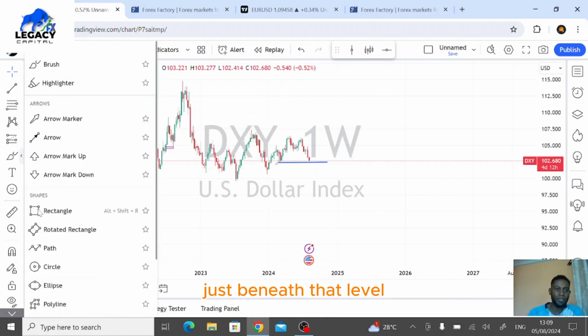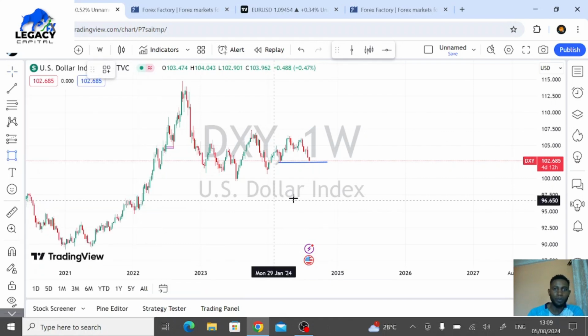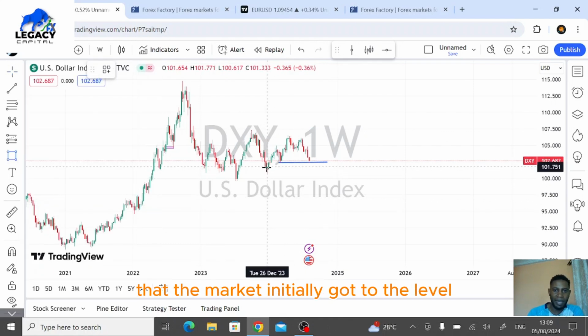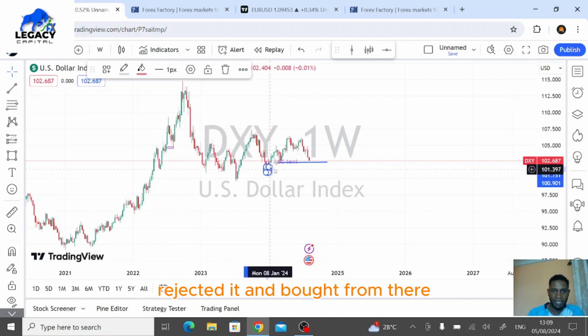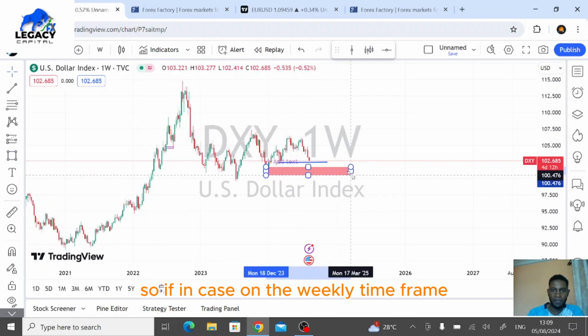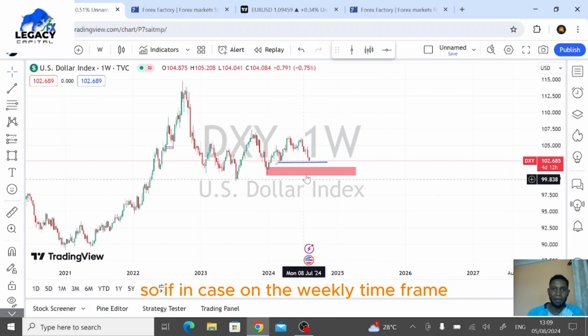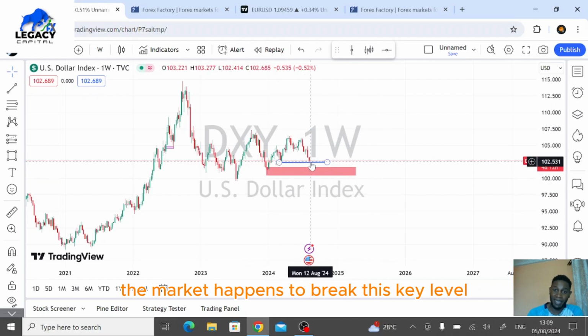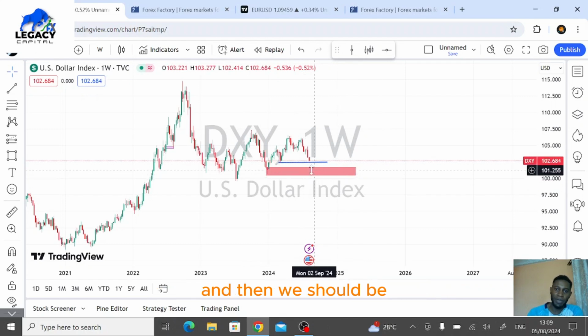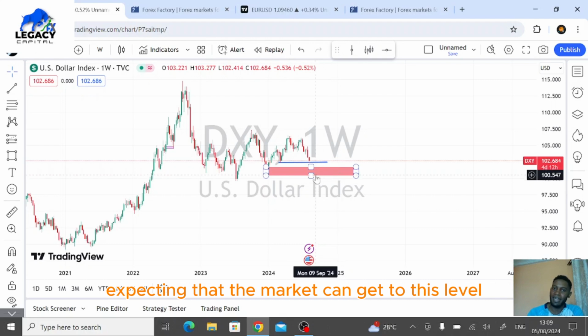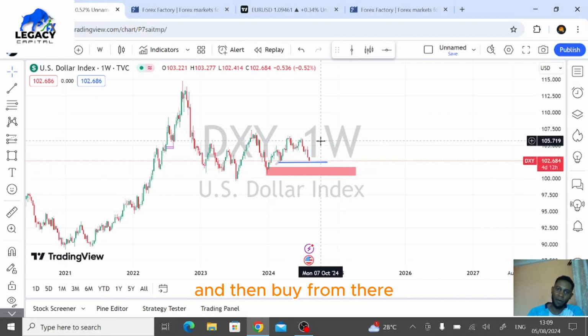Just beneath that level, we see that we have a demand zone. We have a demand zone here that the market initially got to the level, rejected it, and bought from there. So if on the weekly time frame the market happens to break this key level, we should be expecting that the market can get to this level and then buy from there.